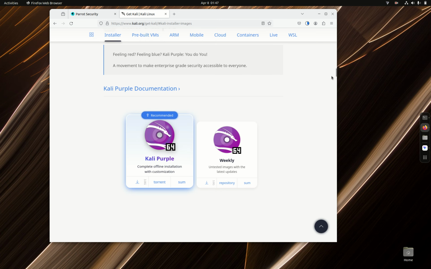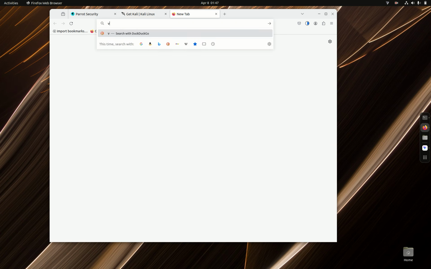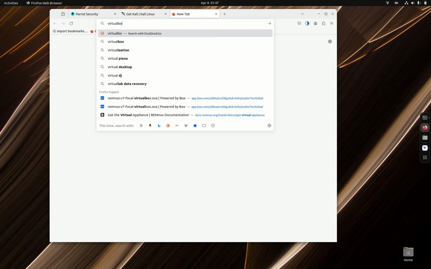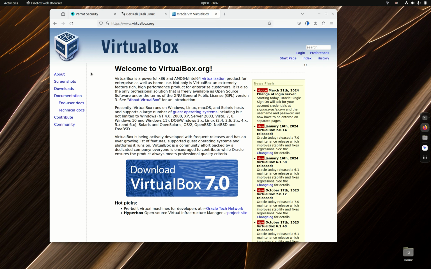But let's go to VirtualBox, so I'll show you where that's at. Like I said in my previous video, if you want to use Remnix, install it through the terminal. That would be my recommendation.